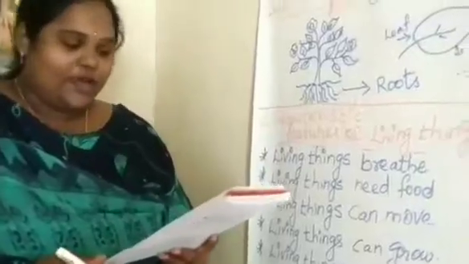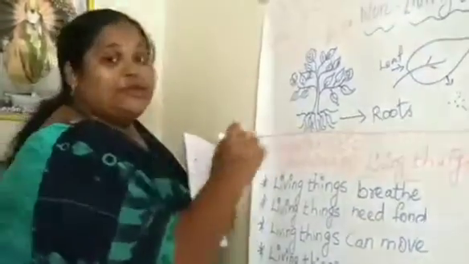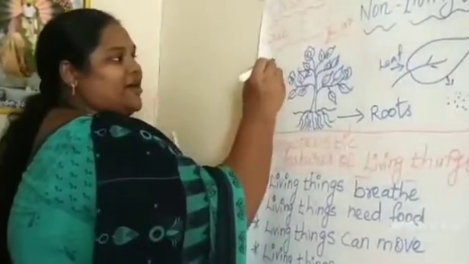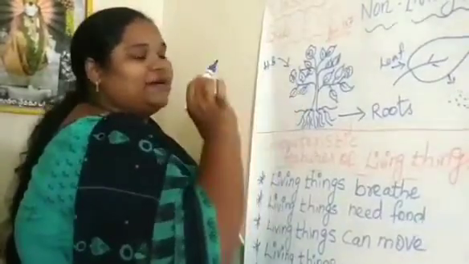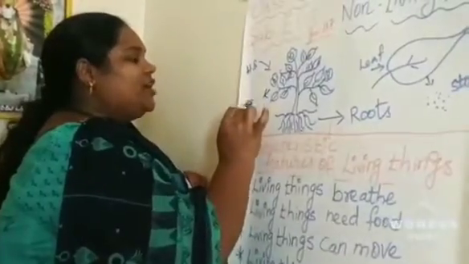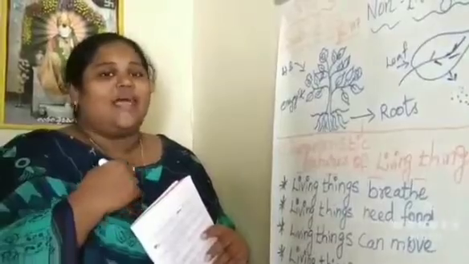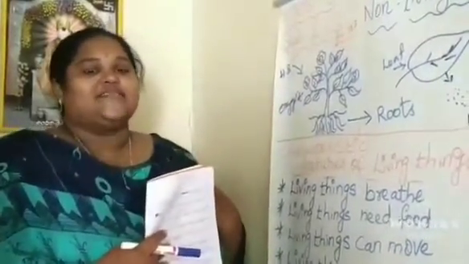Plants breathe in carbon dioxide from air and breathe out oxygen. Human beings release carbon dioxide. That carbon dioxide is absorbed by plants, and after the photosynthesis process, they will release oxygen. That oxygen we breathe. So we are taking oxygen and leaving carbon dioxide, and the plants are taking carbon dioxide and